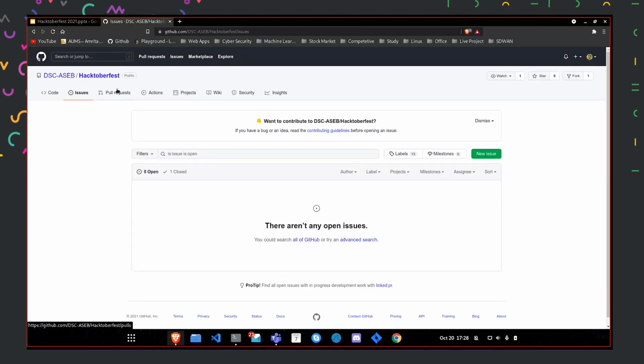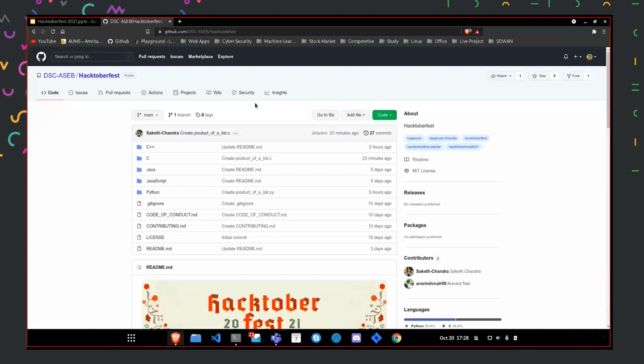So right now I'll be looking into, if we take the example of Hacktoberfest, this is the repository. On the right side there is a green button, you can left click on that and see the code. First we need to fork it. After you enter this, you can click on fork. What fork does is that it will create the exact copy of whatever file contents are present, and it will create the same repository in your profile. It is like a copy. Whatever changes are made later won't be reflected in your repository, and whatever changes you make there won't be reflected here unless you merge.